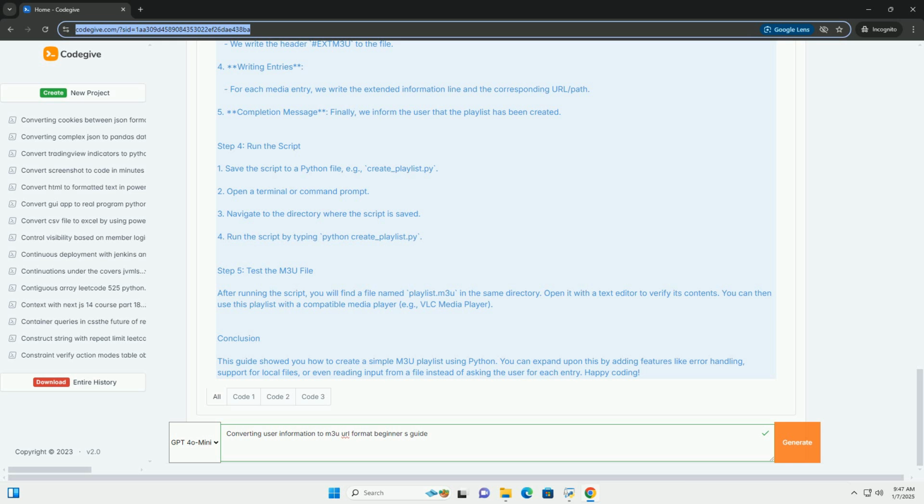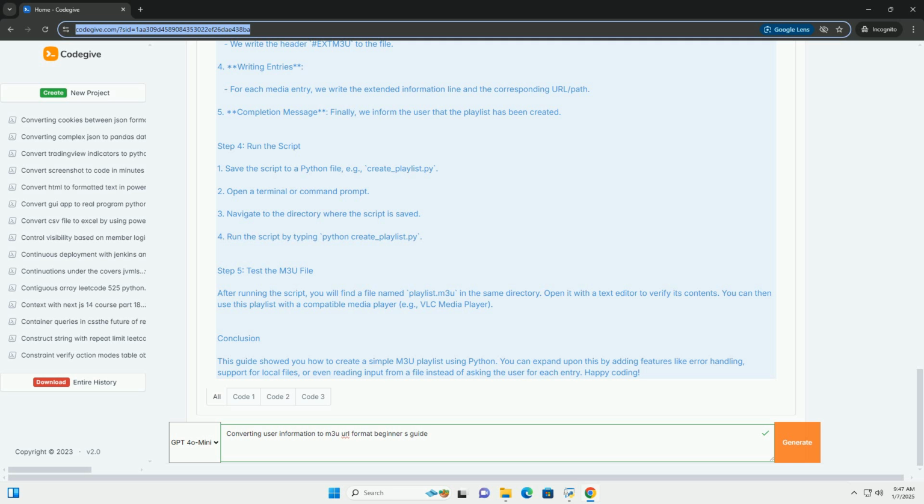Step 3. Write the code. Here's a simple Python script that takes user input to create an m3u file. Explanation of the code. 1. Function definition. We define a function, create_m3u_playlist, to encapsulate our logic. 2. User input. We ask the user for the number of entries they want to include in their playlist. For each entry, we collect the title and URL/path. Optionally, we allow the user to input the duration.